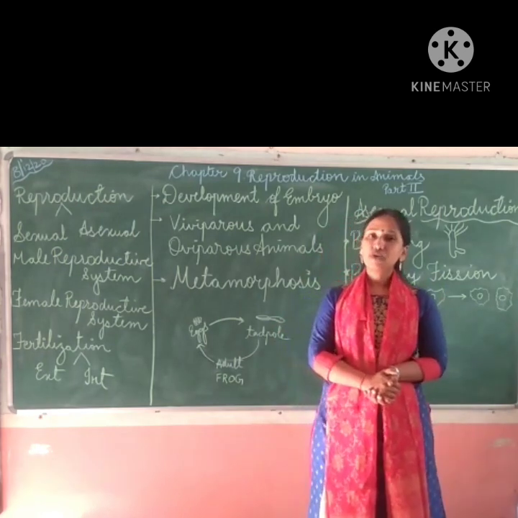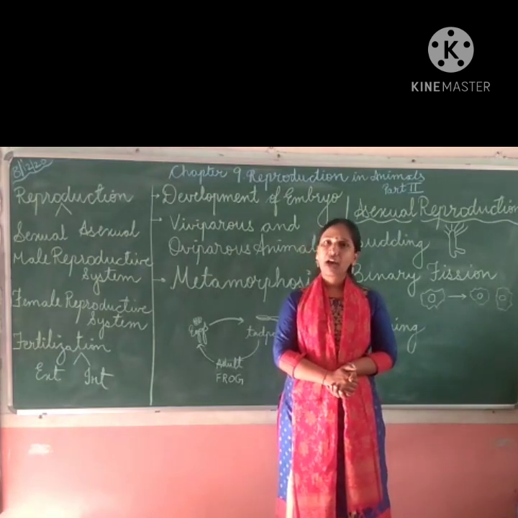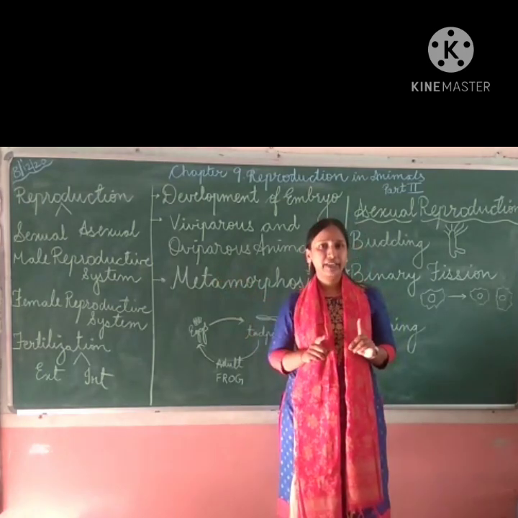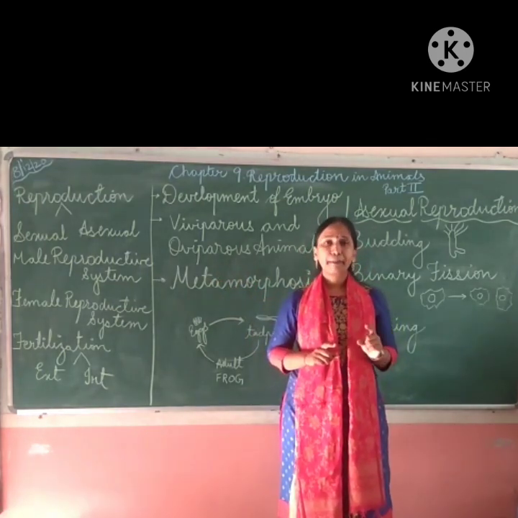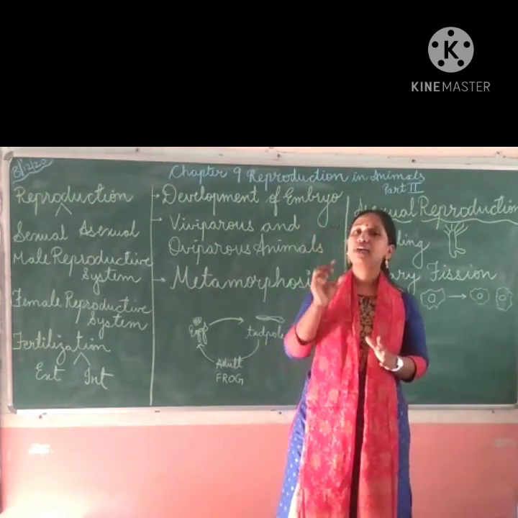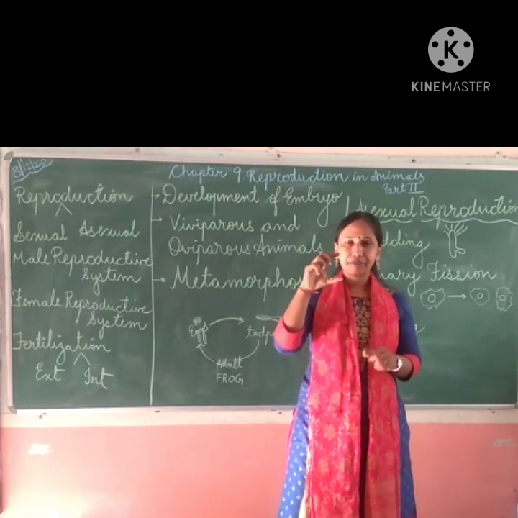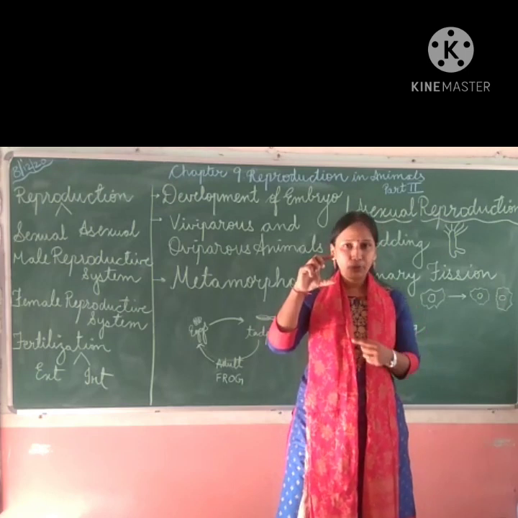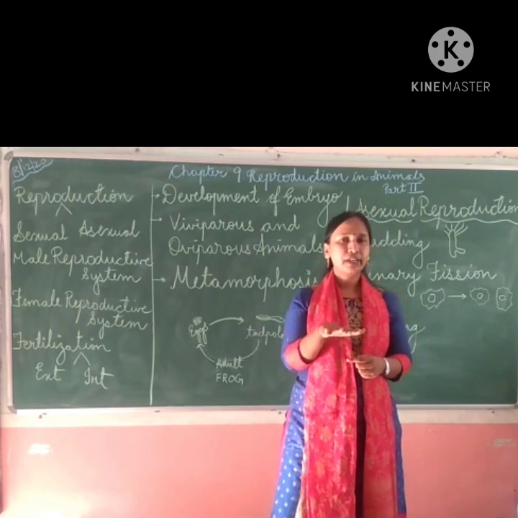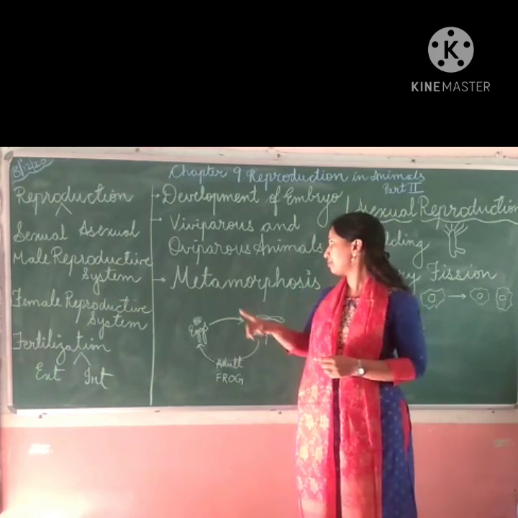Now mostly it is seen that the animals in which there is external fertilization are oviparous. But there is one exception. In hen, there is internal fertilization, but it lays eggs. We have also discussed how the egg gets different layers, and we have seen a hen's egg. The white layer is its protective layer. Then the hen hatches the egg by sitting on it, warming the egg, and then the young one comes out.